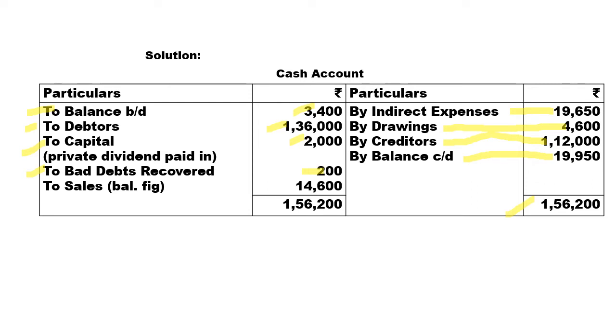So to sales, that is cash sales, 14,600. So the total comes to 1,56,200. We got the cash sales of rupees 14,600.